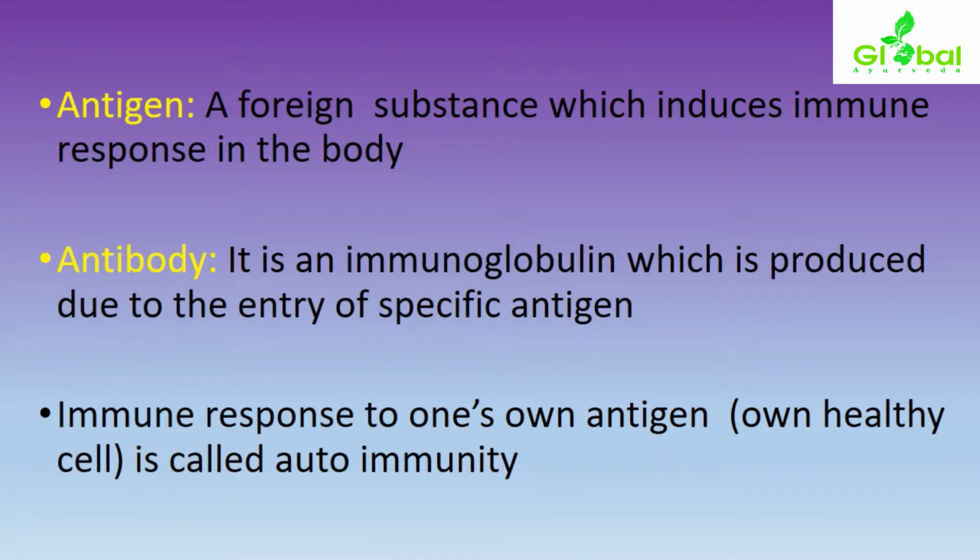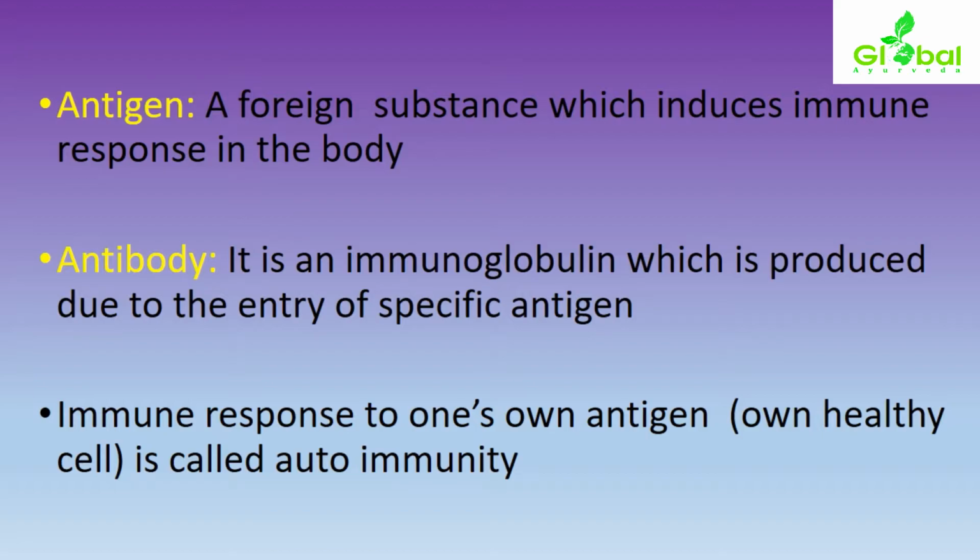Antigen means a foreign substance which induces an immune response in the body. Antibody is an immunoglobulin which is produced due to the entry of a specific antigen. So these are the differentiating points between antigen and antibody.